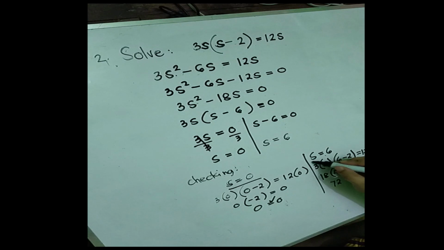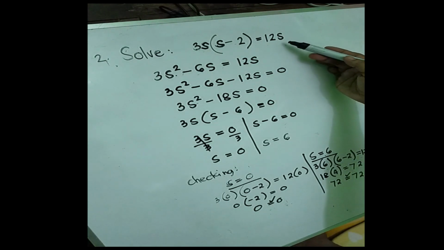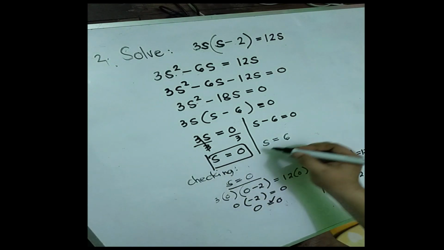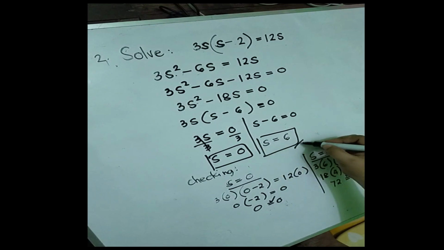So this value of s is true to this original equation. So the values of s are 0 and positive 6.